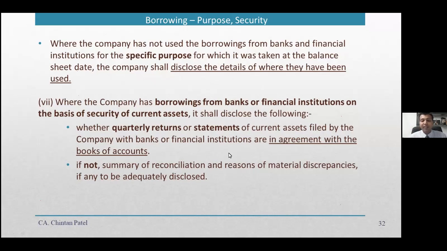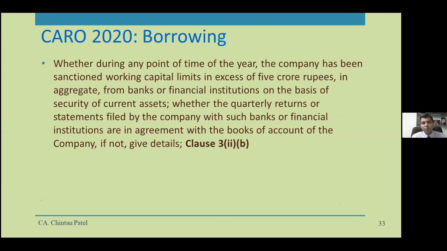What is the reason why there are discrepancies? That is the very important thing. It's a moral check on the company, just to ensure that whatever they provide, whatever they submit, has to be accurate. In the same way, there is a responsibility cast upon the auditors in CARO: whether at any point of time during the year the company has been sanctioned working capital limit in excess of 5 crore.